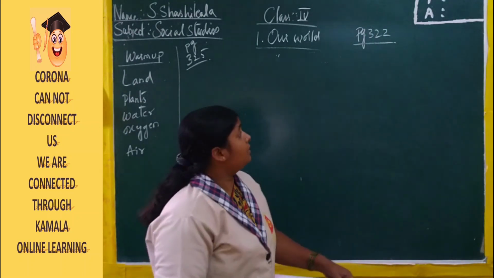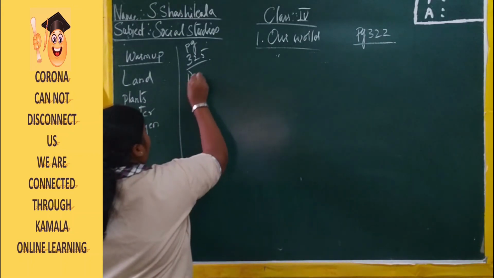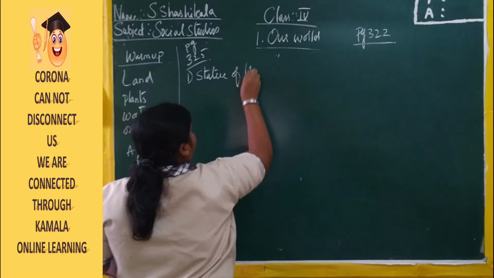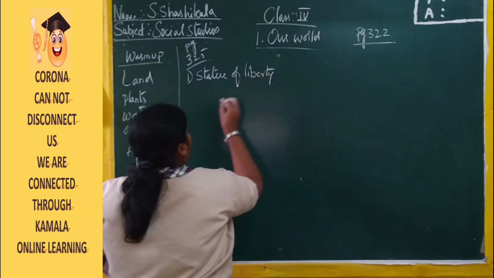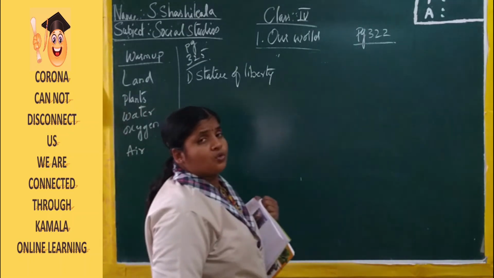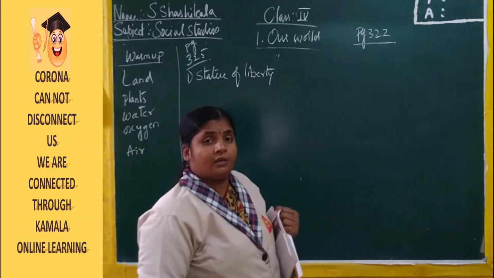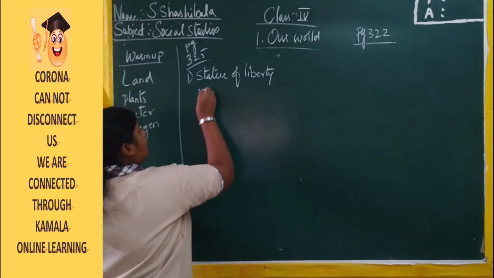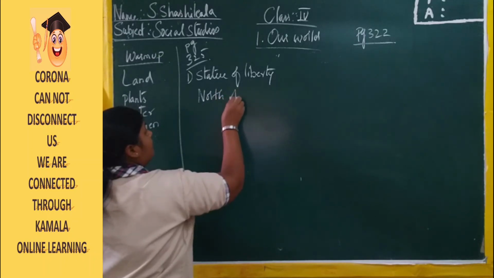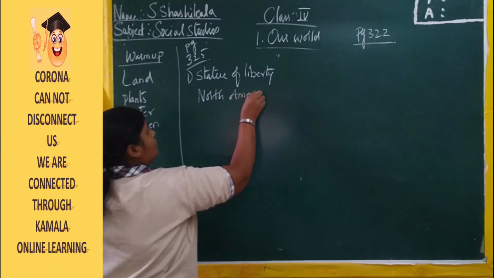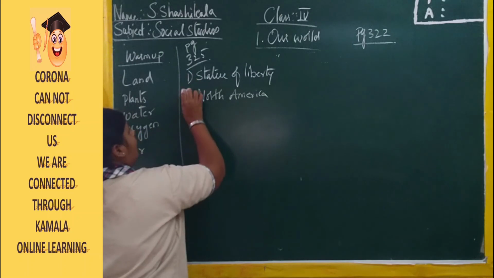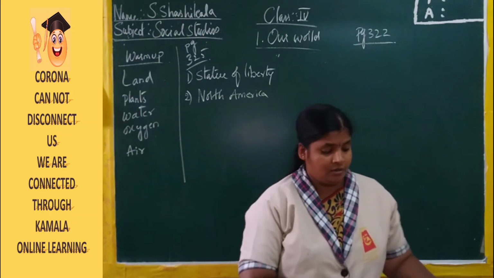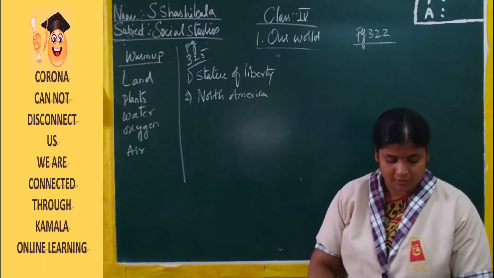So the first one is nothing but the Statue of Liberty. S-T-A-T-U-E, Statue of Liberty. And it is located in which continent? Right, America. America is in North America. So here the second answer is North America. This statue is found in New York, and New York is a part of the North American continent. Right, now moving to the next page.